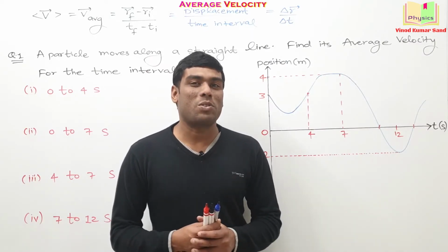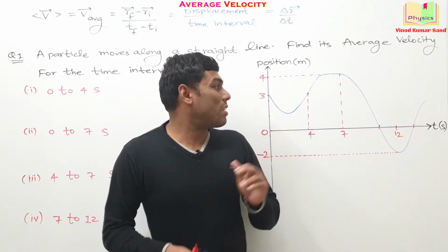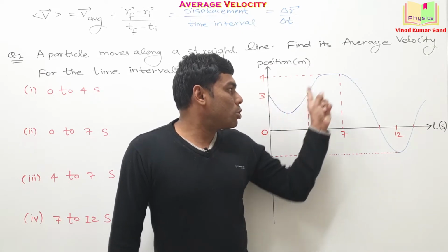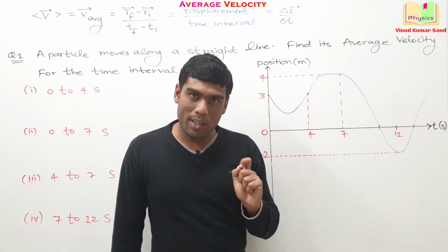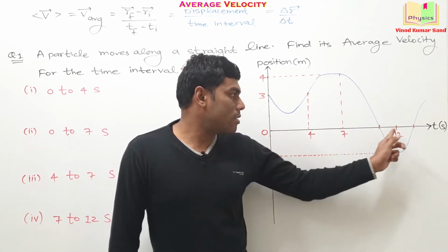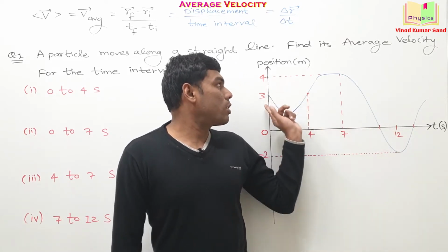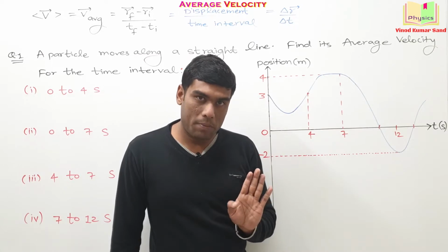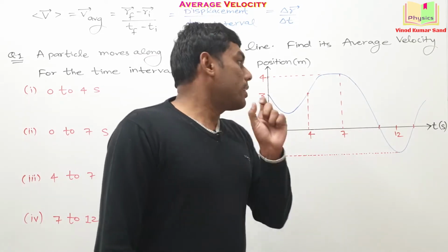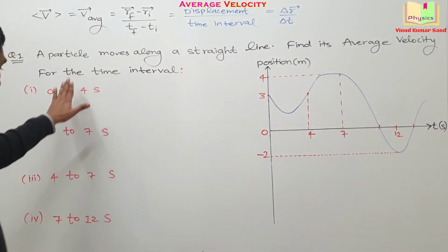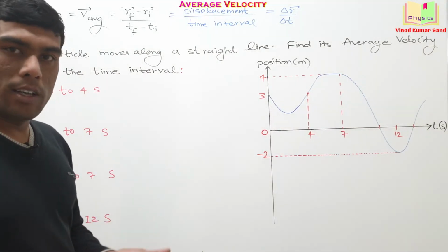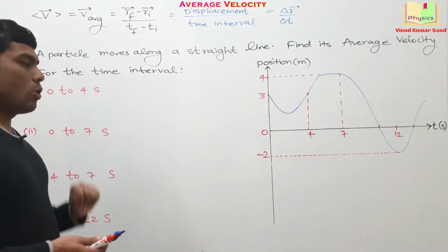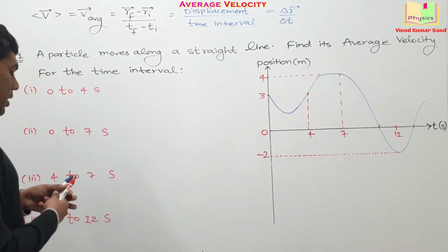Let's take up the first question to understand the concepts very well. We have a position versus time graph for a particle moving along a straight line. At different instants of time, its position coordinates are mentioned. We need to find the average velocity for these given time intervals. If you wish, you may pause and give it a try. I'm solving it here.